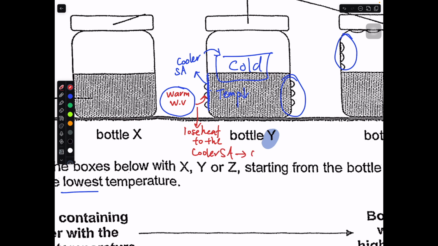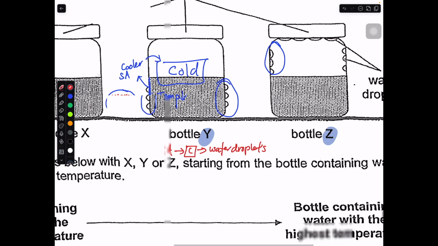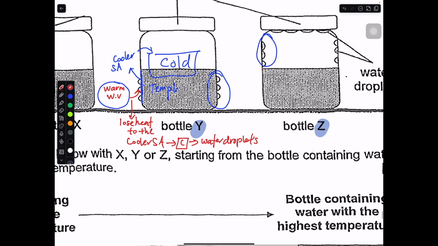So then it can condense into your water droplets. On this part over here, this must be your hot water, because water droplets form on the inside. That is really a clue. Why will it not form on the outside? Because this surface here is very warm or very hot.